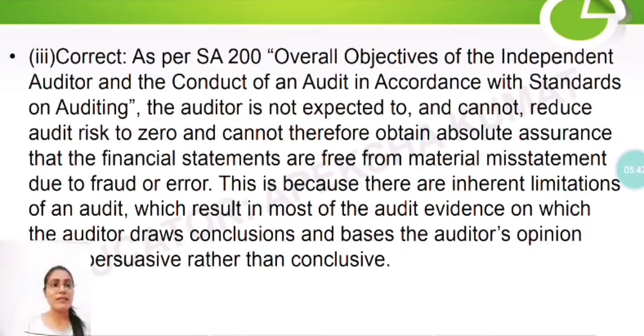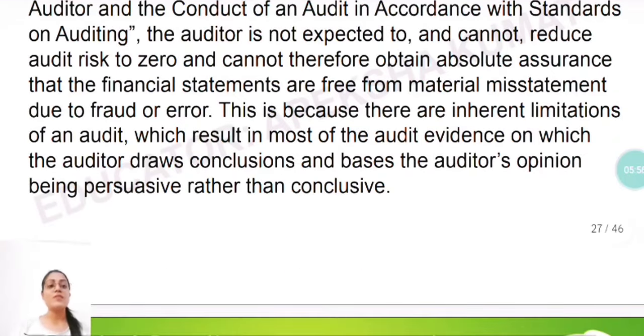So here, after repeating the question, you will state the reason why you are saying that this answer is correct, right? So this is because there are inherent limitations. As I told you, an audit will always have an inherent limitation. So this is because there are inherent limitations of an audit which result in most of the audit evidence on which the auditor draws conclusions and bases the auditor's opinion being persuasive rather than conclusive.